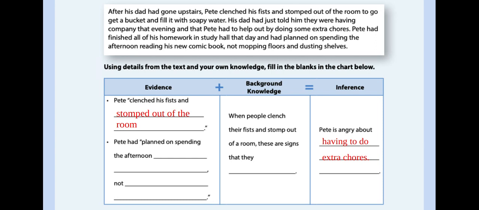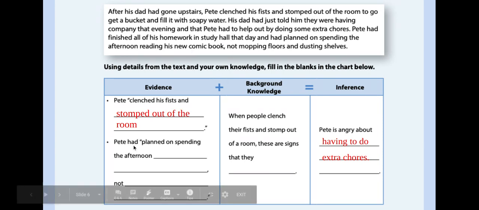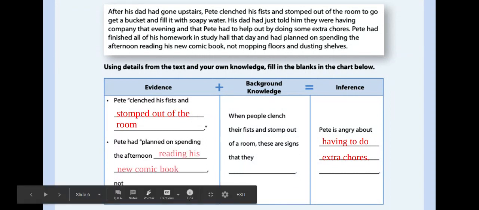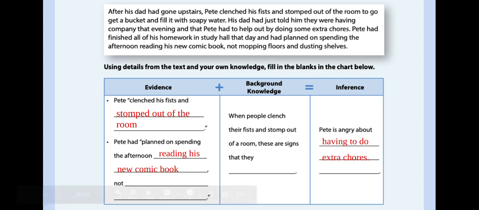All right. Another thing that shows us that Pete is angry about having to do extra chores is that it even goes on to tell us that Pete had planned on spending the afternoon reading his new comic book. So he had plans. But I know that his plans have been interrupted because he's going to have to actually mop those floors and dust the shelves, just like it says up here in the text.